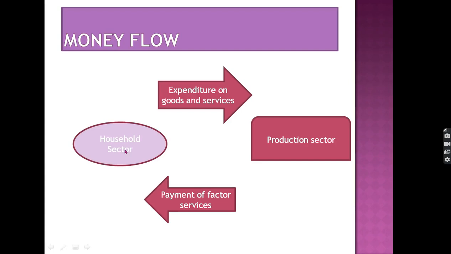Money flow arises when we purchase goods and services, then money flows from the household sector to the production sector. When production sector makes payment for labor, land, or other factor services, in the form of wages, rent and so on, then it is called the money flow.